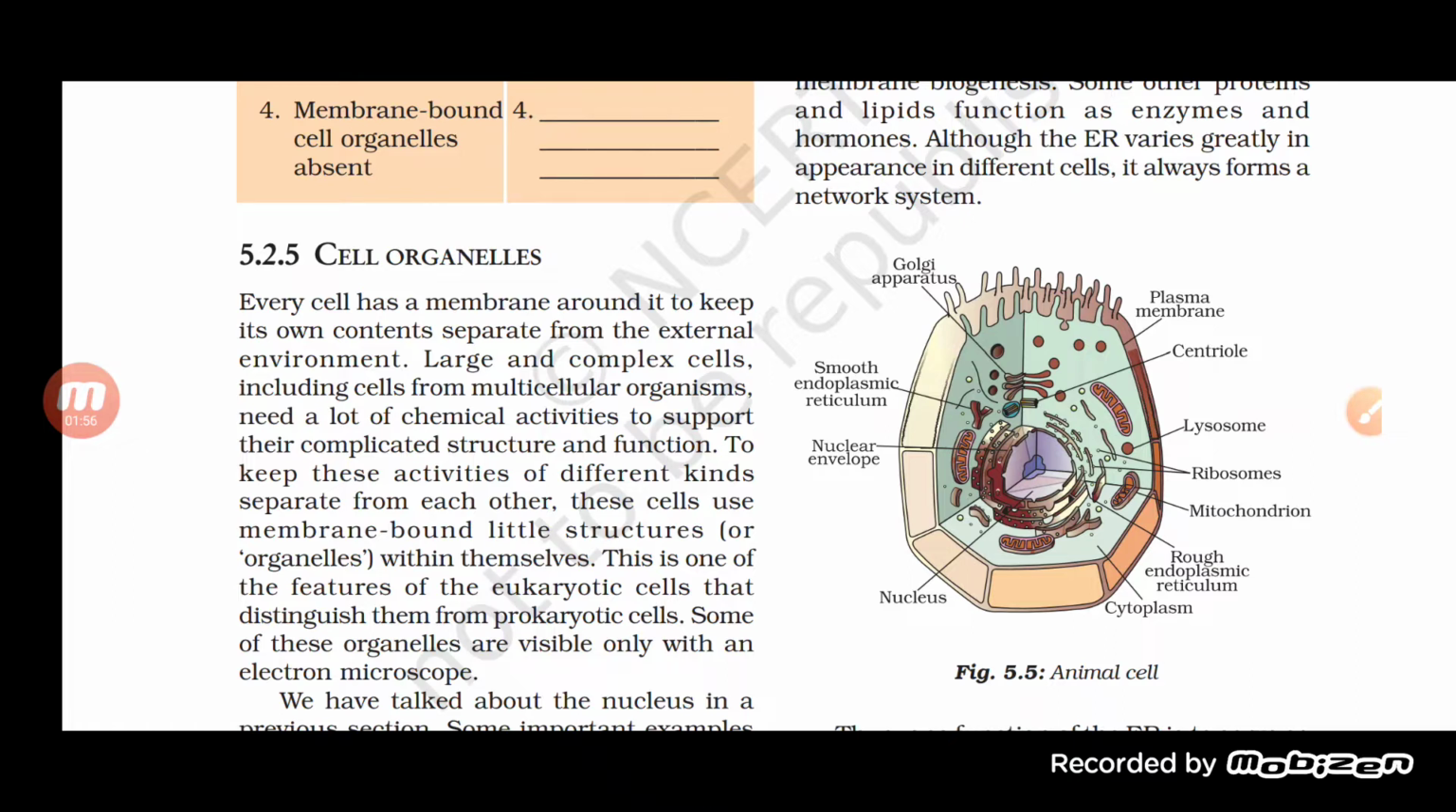Smooth endoplasmic reticulum is one in which there is no presence of any ribosome, while rough endoplasmic reticulum is one in which ribosomes are present on its surface. When we look at the function of the ribosome, we come to know that the ribosome is useful in synthesizing protein. So rough endoplasmic reticulum, as it consists of ribosomes, will perform protein synthesis.